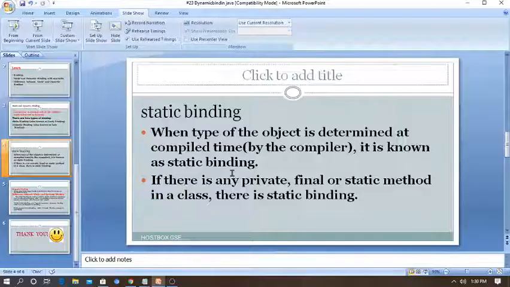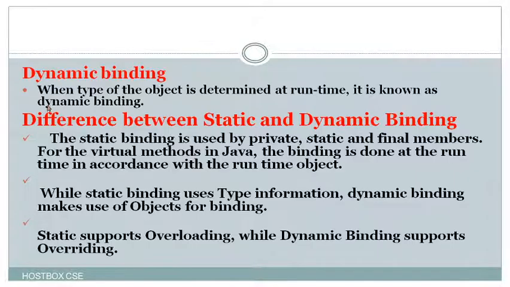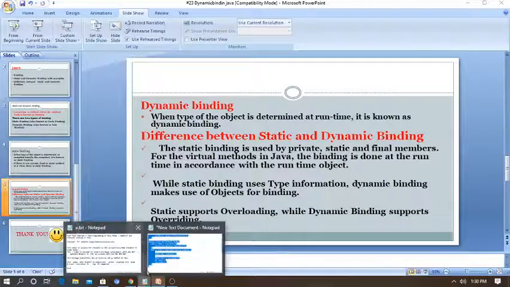Let's go for dynamic binding. Dynamic binding is when the type of the object is determined at runtime; it is known as dynamic binding, or you can say late binding also. Static binding's other name is early binding, and dynamic binding's other name is late binding. We will go for an example, and at last we will come to the difference between them. Here is a small program based on the previous one only.